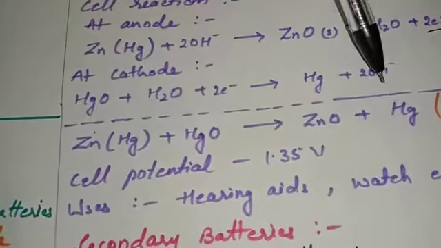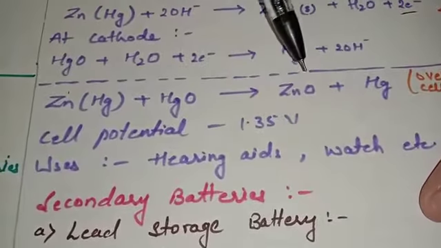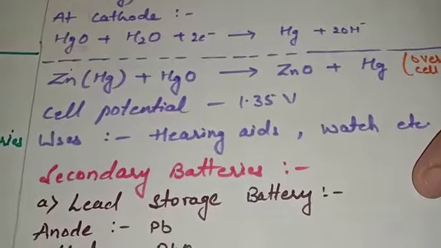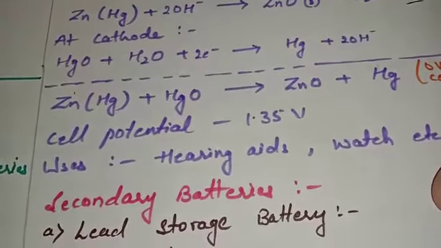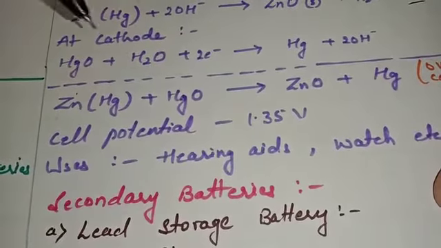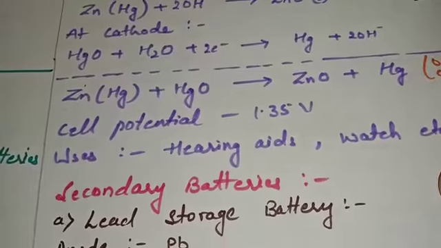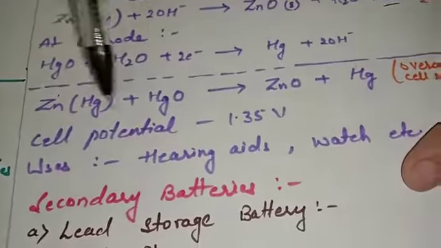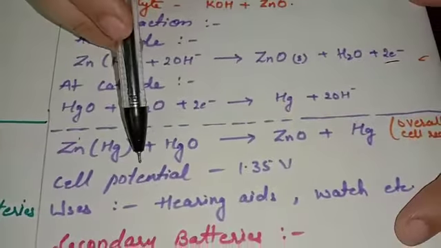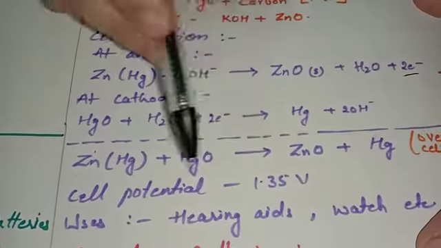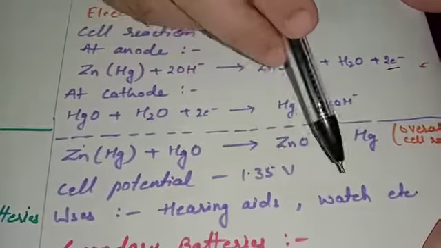As there is no involvement of ions, the cell potential remains constant throughout the life, and the cell potential of mercury cell is 1.35 volt. This reasoning based question is very important. Why does the cell potential of mercury cell remain constant throughout its life? The answer is because in the overall reaction there is no involvement of ions, hence its cell potential remains constant throughout its life. Uses, I have told you earlier only, it is used in the hearing aids as well as